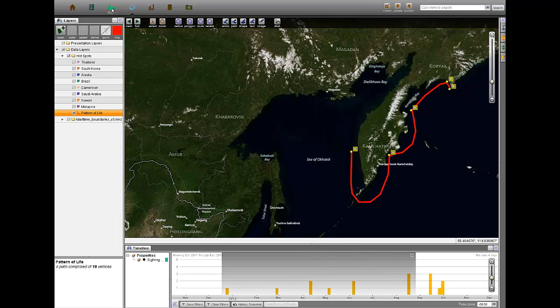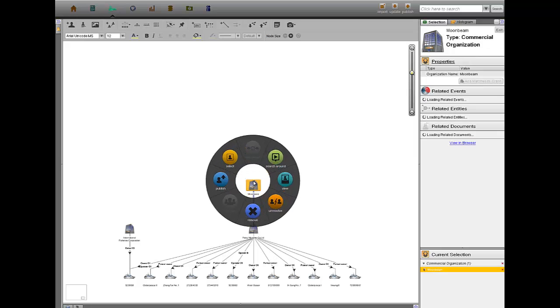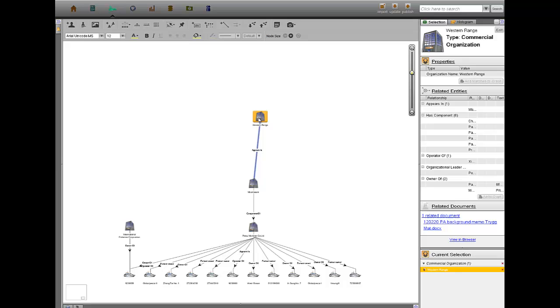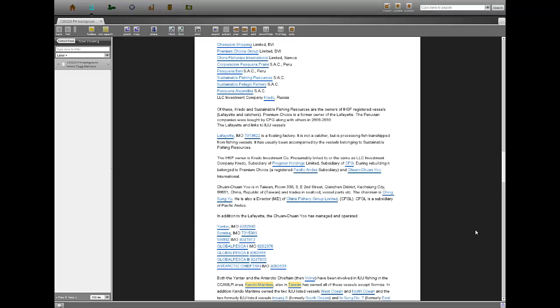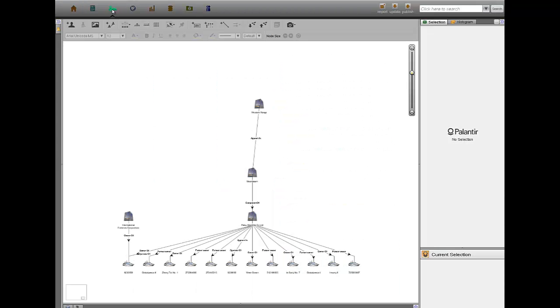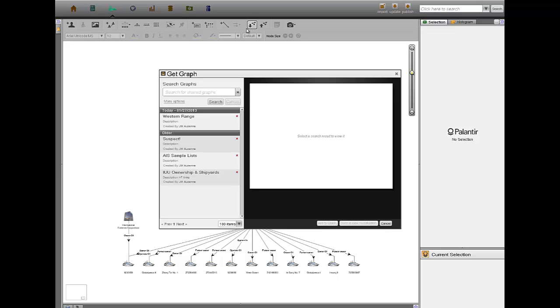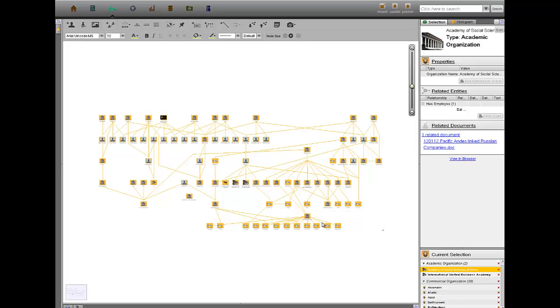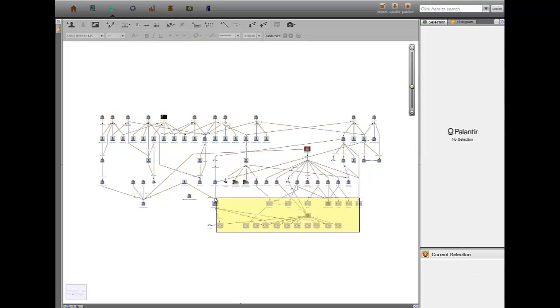To build out the network further, we search for other commercial organizations linked to Palsu. In this case, we find Western Range Company, Limited, within 2 degrees of separation. This is an organization whose activities have been analyzed previously, and we can quickly retrieve the complex network developed by other analysts in this investigation. Examining the graph, we note several suspicious patterns.